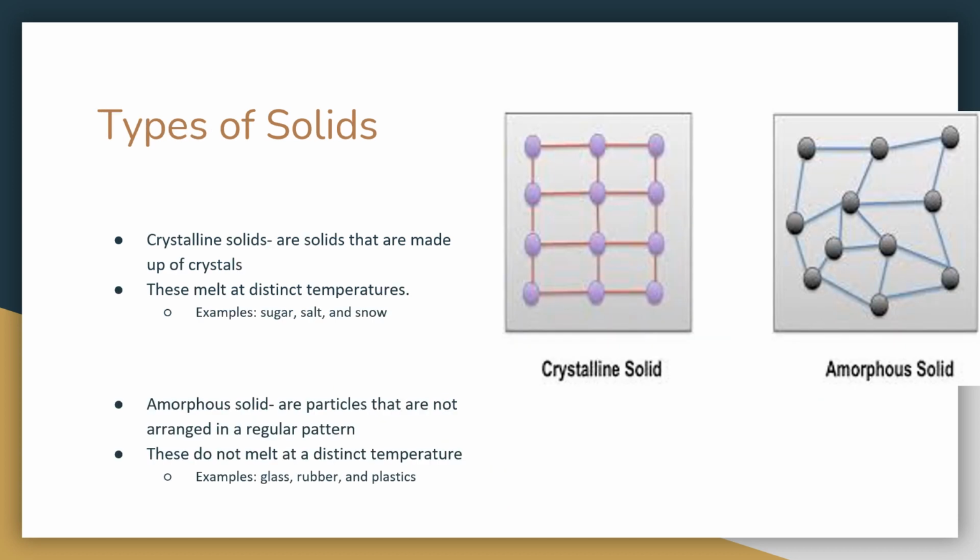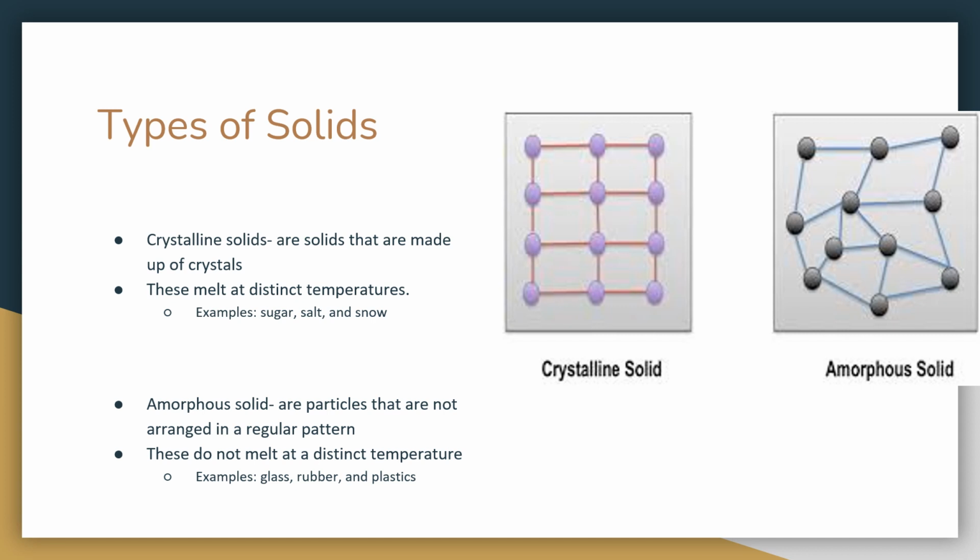All right, so there are a couple different types of solids. We have crystalline solids, which are solids that are made up of crystals. These melt at distinct temperatures. Some examples are sugar, salt, and snow. And they are very uniform. As you can see in this image to the right, they are in very specific structures. It's very organized. It's the same over and over and over again.